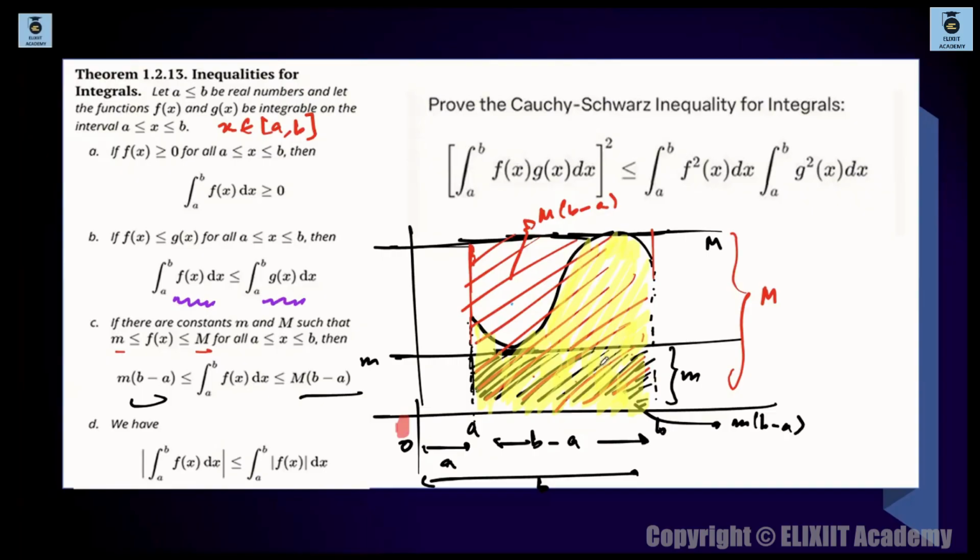ठीक है ना? This will trace out the lesser area. And this red region, the total red region, will trace out more area, क्योंकि ये तो कर्व के बाहर जा रहा है. This will trace out lesser area. ठीक है. So definitely this yellow region will lie in between this black shaded region and this red shaded region. यही चीज बोल रहा है बस. ठीक है. The black shaded region will give you m times of (b minus a) and the red shaded region will give you capital M times of (b minus a).